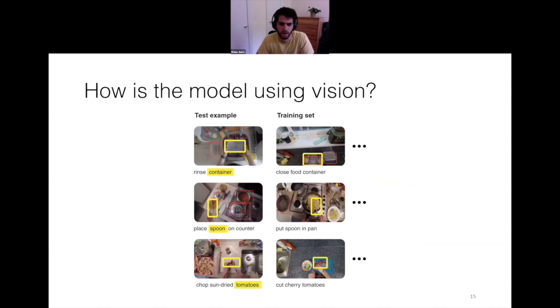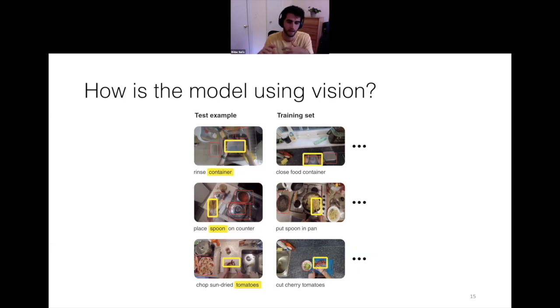Finally, we also look at what the model is doing. So we conduct a few qualitative experiments that suggest a very high interaction between language and vision in our system. And here we show one of them. In this experiment, what we do is we block out different regions in the input images according to some region proposals. And then we evaluate how much worse the prediction is when predicting the word in yellow, which is the ground truth. So first we mask out one region in the image and evaluate how much worse the prediction is compared to not blocking any region.